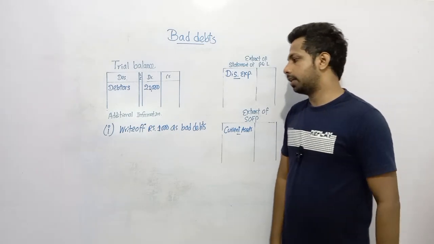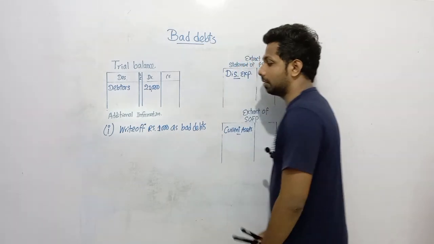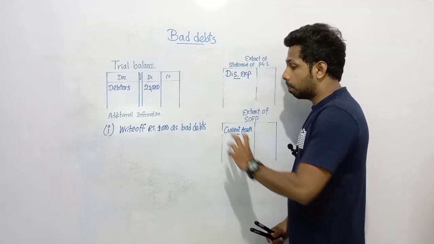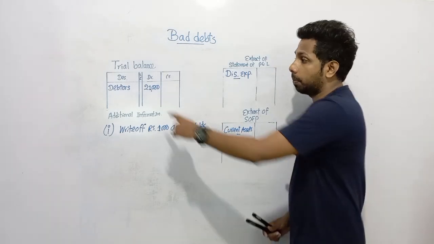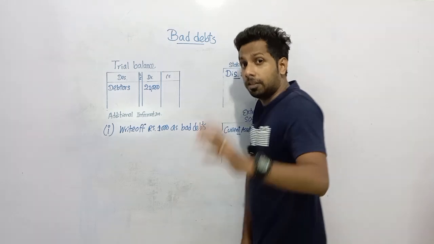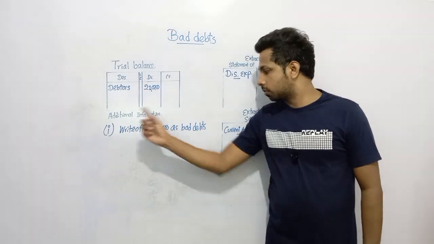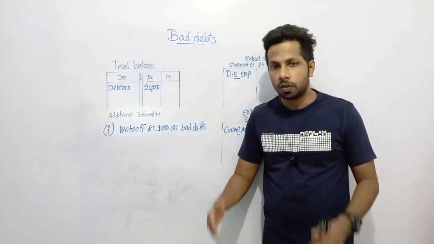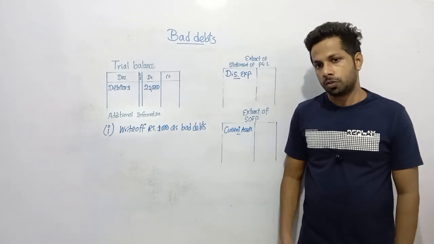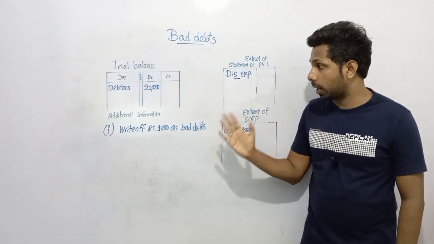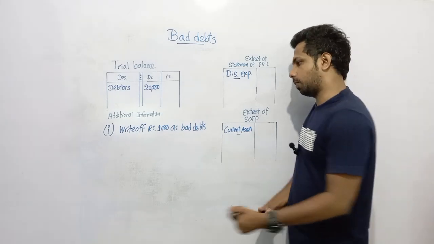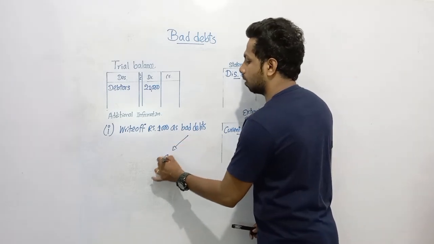So, directly, let's see the impact, my dear children. You already know bad debts. Because of bad debts, what happened to our debtor asset? It's going to decrease. Debtors means receivables. Because of bad debts, what happened to our receivables? We are going to lose 1,000, no? So from the point of view of the business, we need to recognize bad debts as an expense. So here we can recognize, my dear children, an expense.